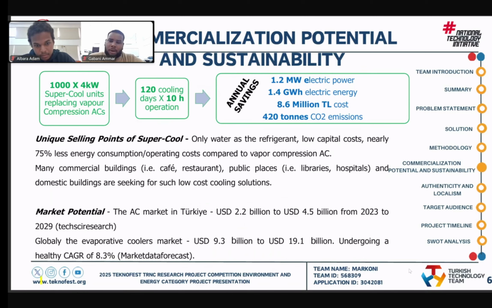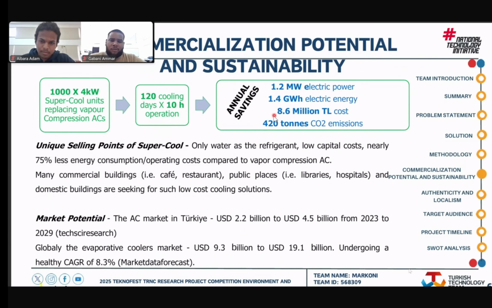and 4 kilowatt by the coefficient of performance for the vapor compression, we can find how much electric power each unit consumes. From there, we can multiply by 120 cooling days and the number of operation hours in a day, which is 10 hours, and subtracting the two values will give us the savings. So now we have 1.2 megawatts of electric power saved, 1.4 gigawatt hours of electric energy, 8.6 million TL, and 420